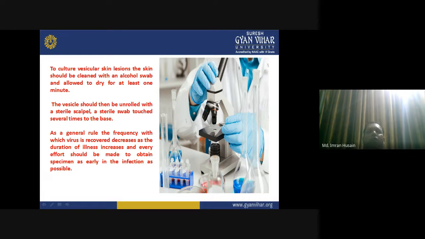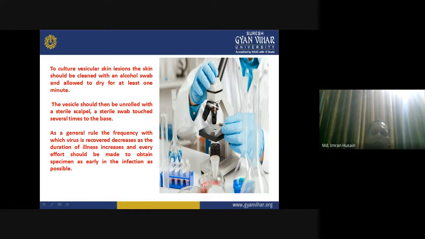In the long term, they need a lot of improvement. New techniques need to be developed. The vesicle should then be unroofed with a sterile scalpel and a sterile swab touched several times to the base.